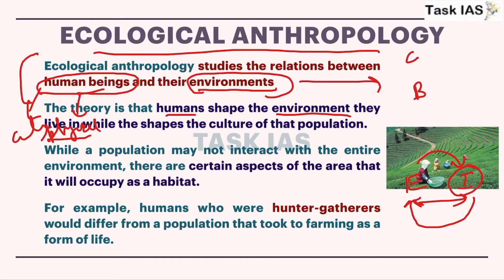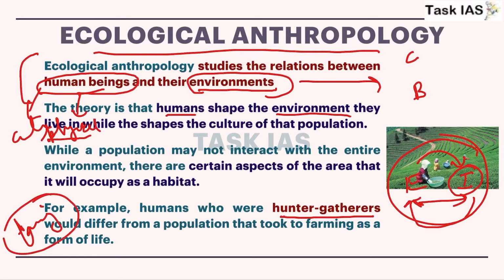You can learn this two-way relationship by two different example. One is hunter-gatherer and second is farming community. So depending on the different environments, these different communities have adopted different type of survival mechanism. That means they have adopted different type of economic activities, that is hunter-gatherer as well as farming, and these both communities will use different type of techniques.